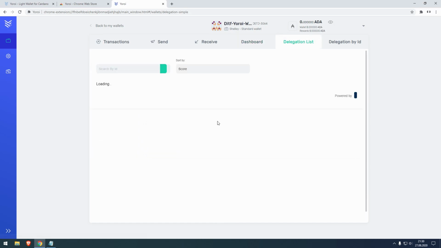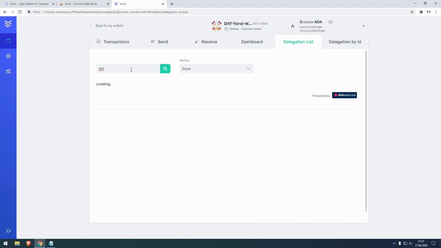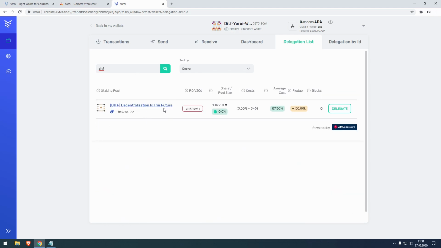Delegation list. There are stake pools you can delegate to. And FYI, I'm going to make a video on how to choose the optimal stake pool. If you want to delegate to a stake pool, you just type in the name of the stake pool, or you choose one here. But because I have a stake pool of my own, I'm obviously gonna promote that one. If you want to support me, you can delegate here.